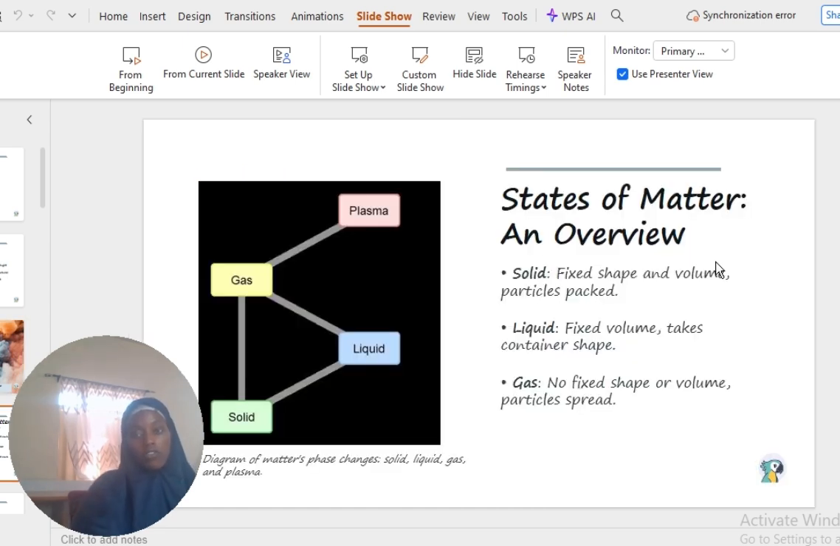Now, states of matter: we have the solid, we have the liquid, we have the gas, or you can say the initial state. Now, the solid has fixed shape, fixed volume, and the particles are closely packed together, while the liquid has fixed volume. It doesn't have a fixed shape, it takes the shape of the container, and the particles are a bit loosely packed. Then the gaseous state: no fixed shape, no fixed volume, and the particles are randomly packed, that is, they move haphazardly.